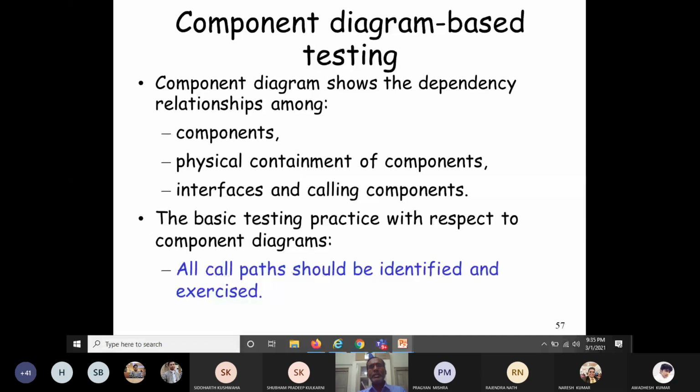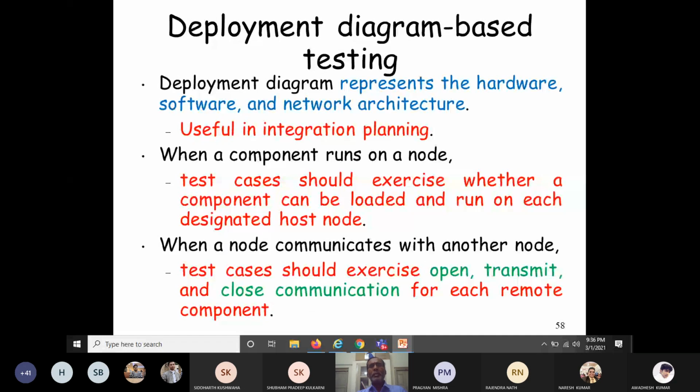And the last one is deployment diagram based testing. What do deployment diagrams represent? They represent the hardware, the software, and the network architecture, and how they are interconnected and combined. These are very useful in integration planning. So when a component runs on a single node, test cases should exercise whether a component can be loaded and run on each designated host node or not. Now let's quickly see how you can perform testing using the deployment diagram.